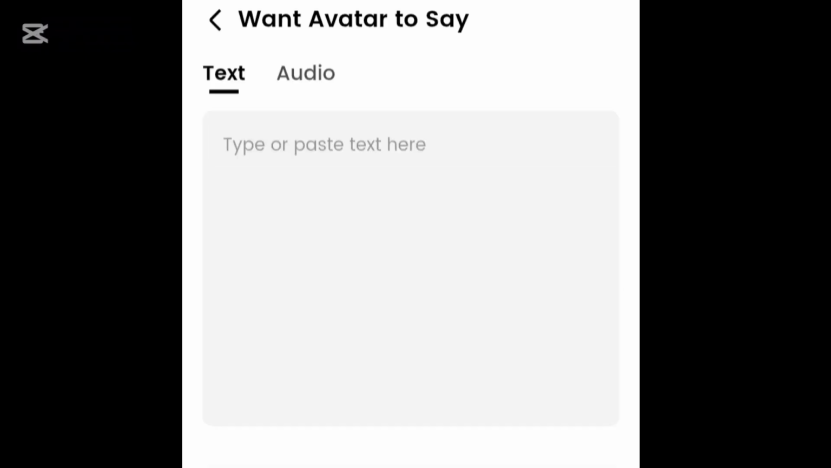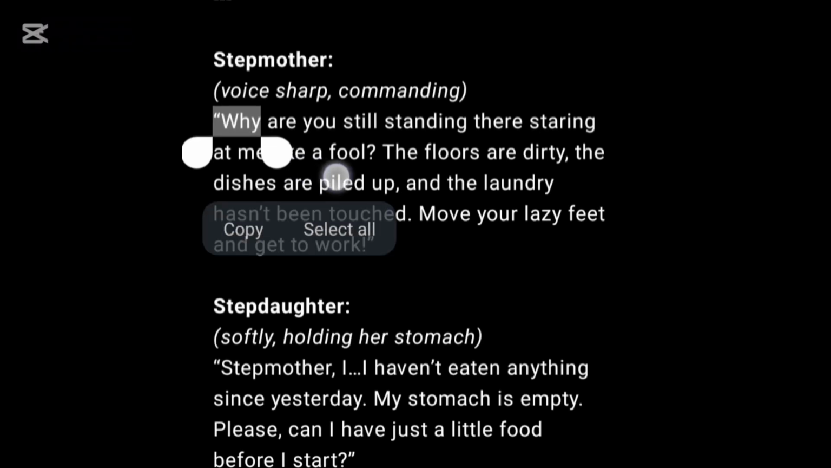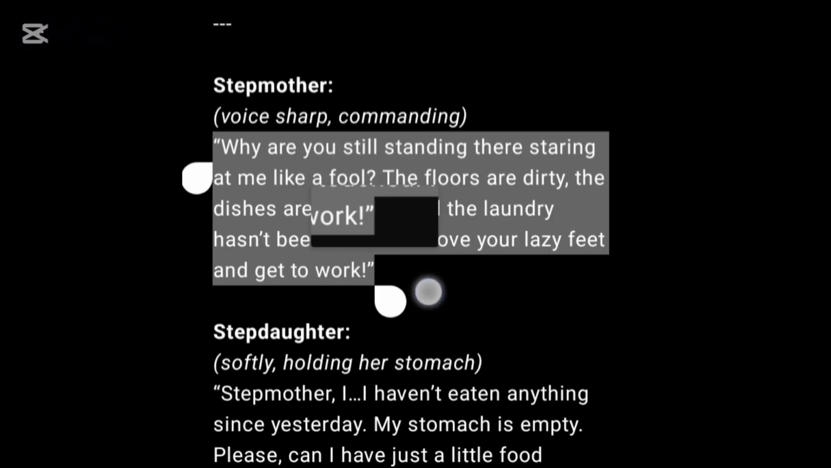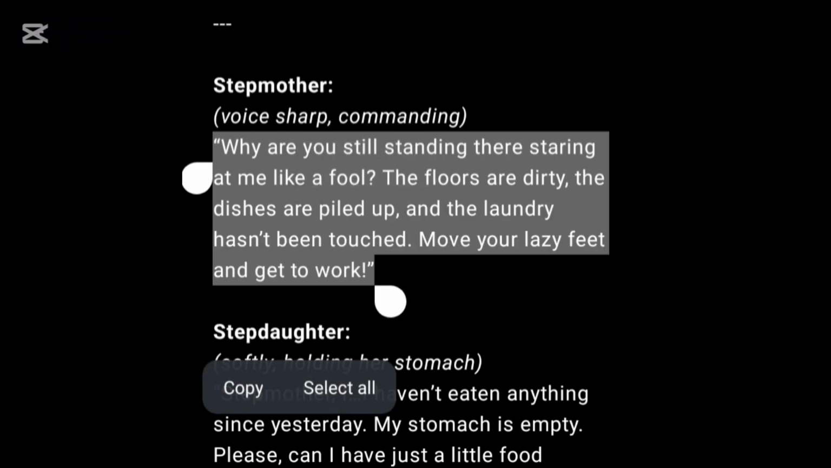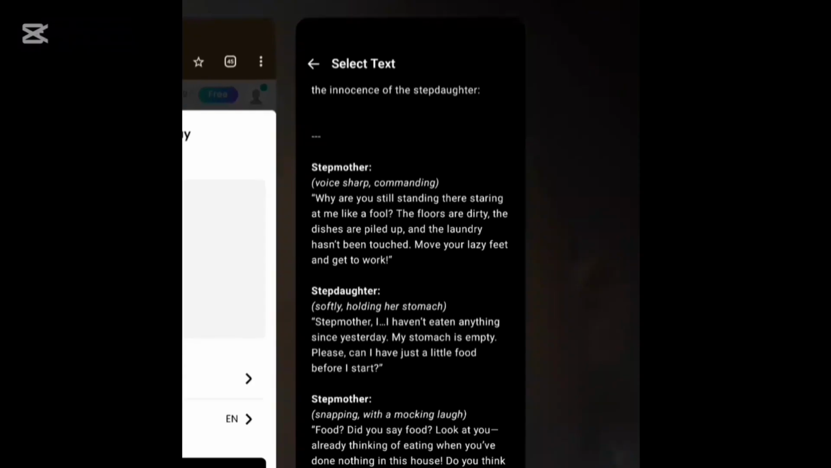Just click on it and then add in your prompt. Now don't forget, for this one we are adding the prompt that we generated from ChatGPT, the storyline we generated from ChatGPT. So I'll go ahead and copy it and then go back to the Dreamface app and input that prompt.